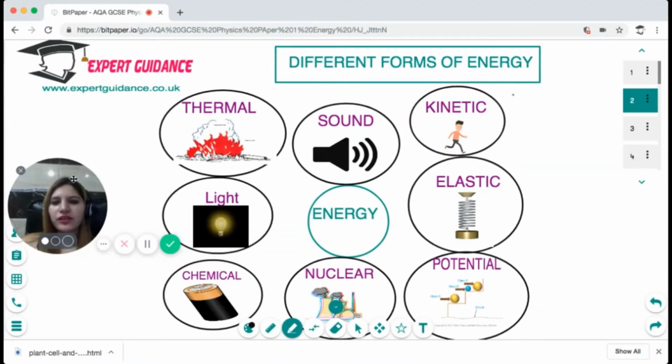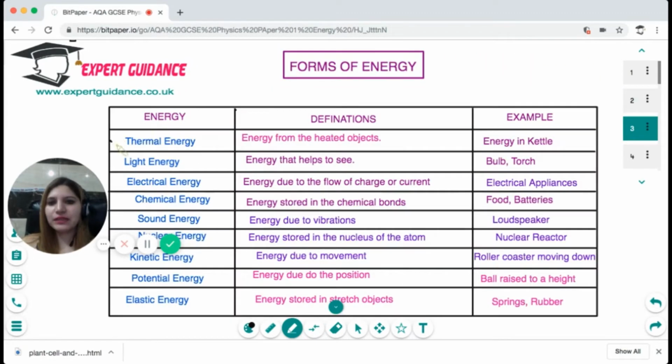If you look here, there are different sources of energy like thermal, light, chemical, nuclear, sound, kinetic, elastic, and potential. So you should know what these different types of energy are and where we find them. For example, thermal energy is like the energy in the kettle, the energy from a heated object. Light energy is the energy that helps us to see, for example, a bulb and a torch. Electrical energy is the energy due to the flow of charge or current. So all electric appliances have electrical energy.